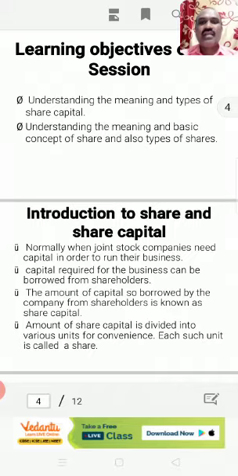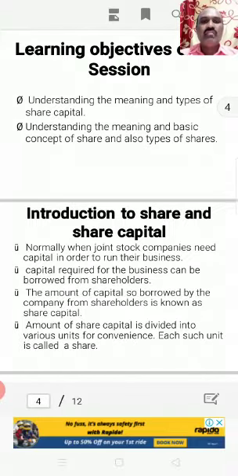Normally when joint stock companies need capital in order to run their business, we need total capital. The capital can be borrowed by the company by issue of shares. The entire capital will be divided into equal value units. Each unit in that particular total capital is known as a share.